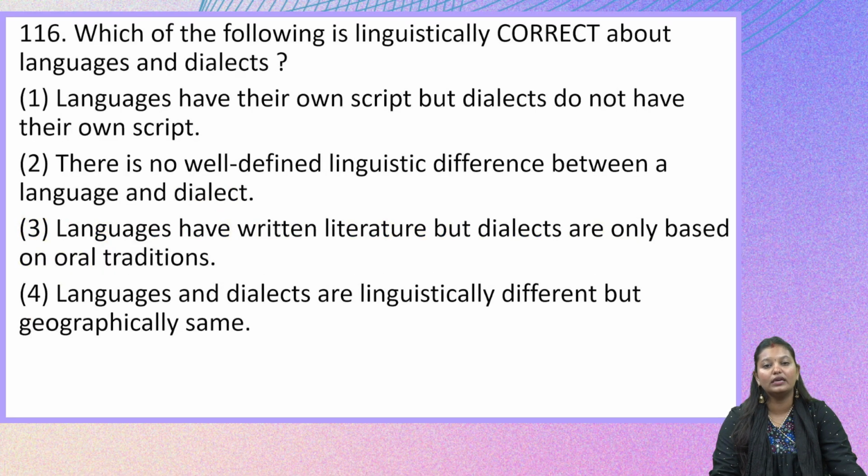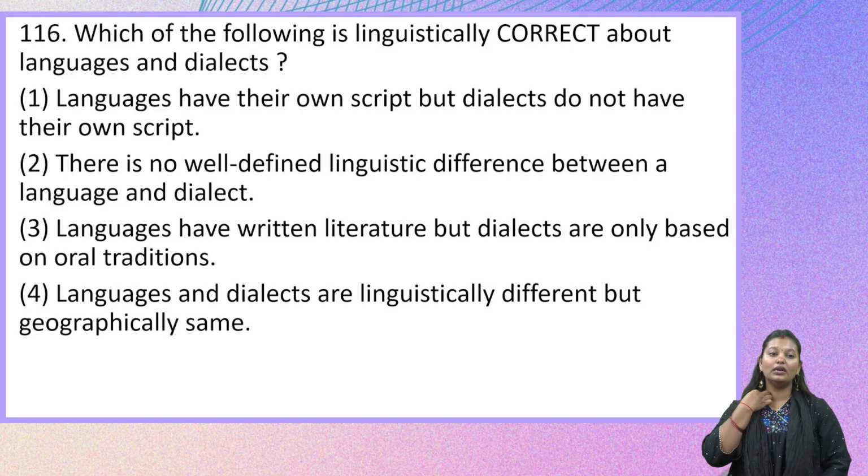Which of the following is linguistically correct about language and dialects? So now this question is about language and dialects, and we need to tell which of these options is linguistically correct. Now let us see the four options in front of us. Option 1, languages have their own script but the dialects do not have their own script.